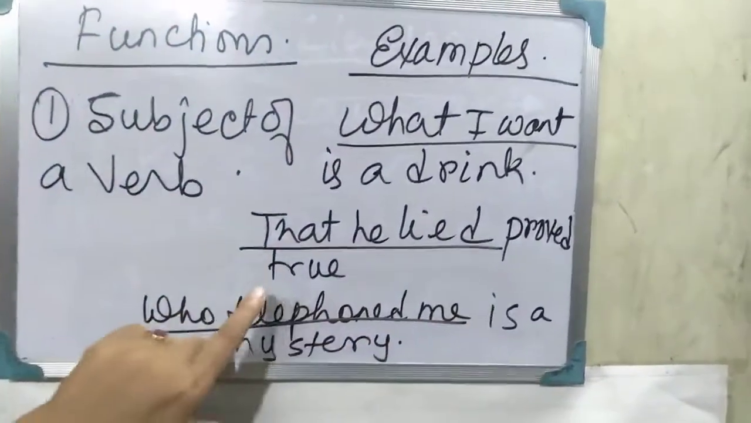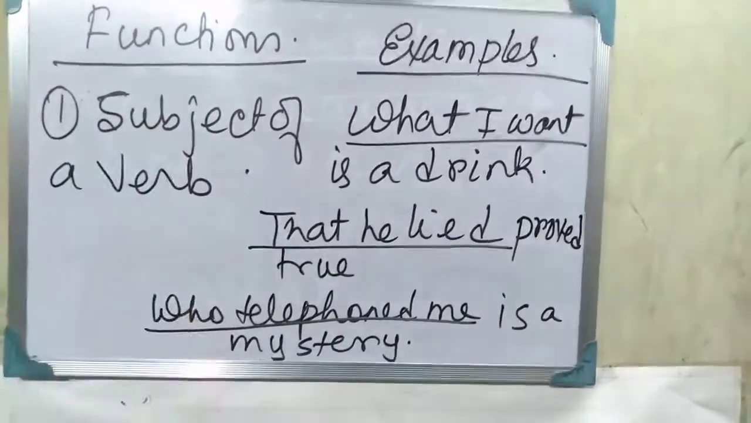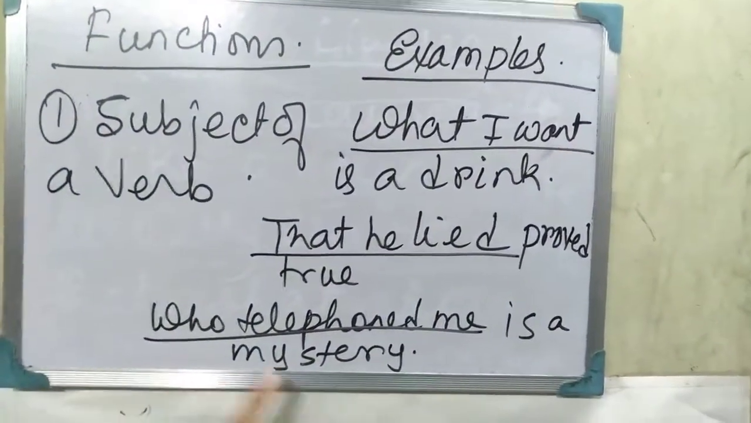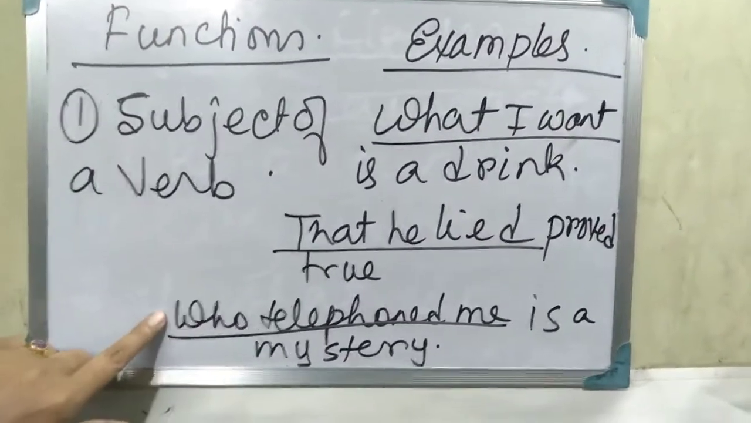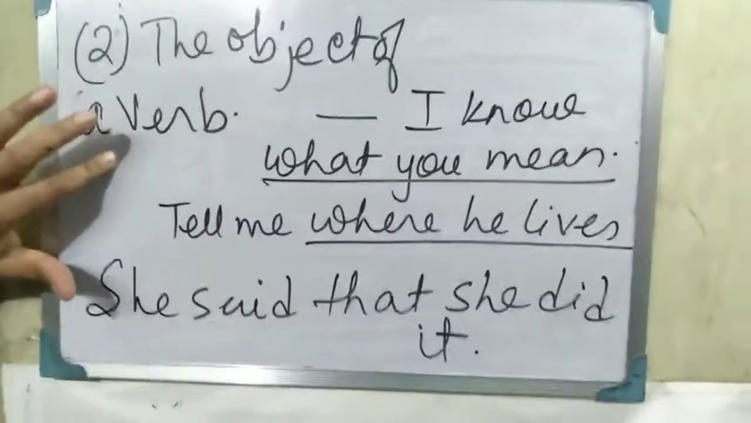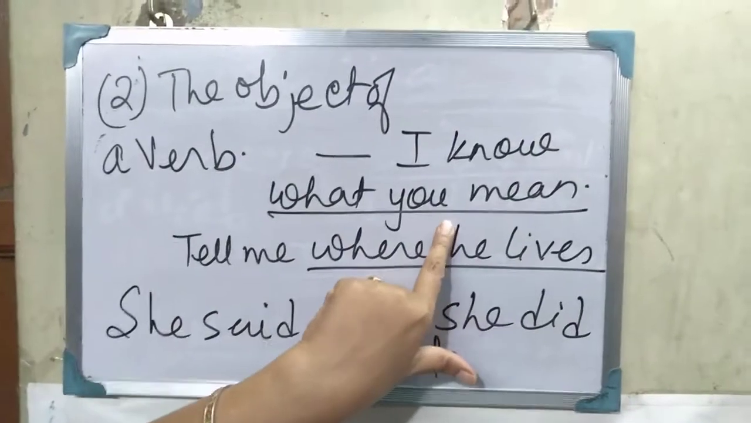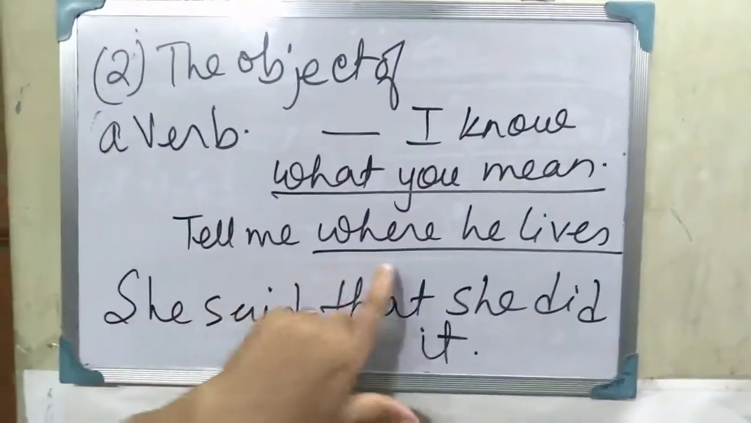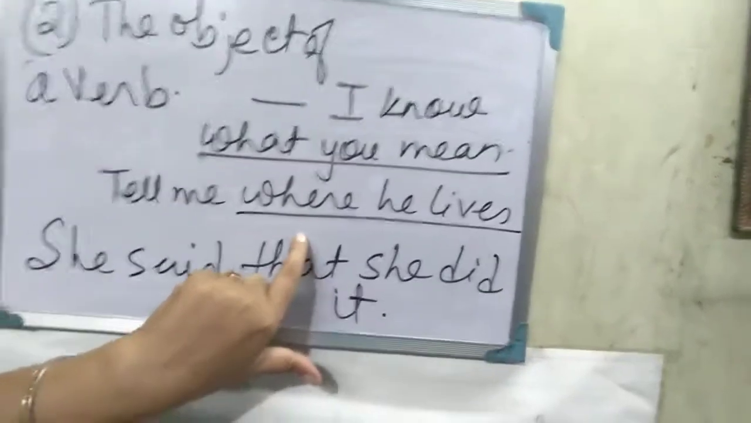That he liked proves true. So, that he liked is the subordinate noun clause. Who telephoned me is a mystery. Who telephoned me is the subordinate noun clause here. Now, a noun clause can come as the object of a verb, after the verb, like, what you mean here is a subordinate noun clause. They tell me where he lives. After tell, it has come, so subordinate noun clause, where he lives.